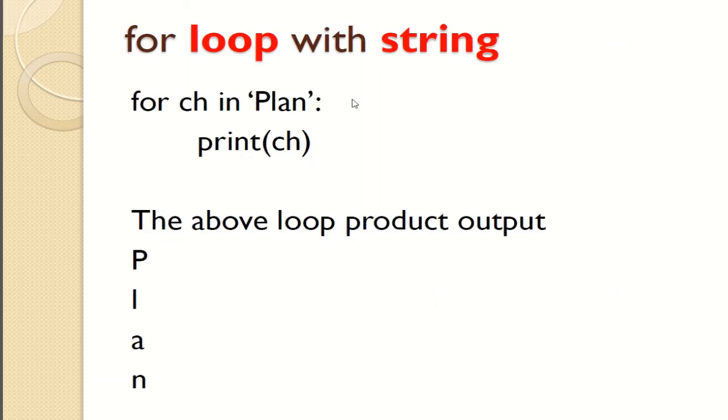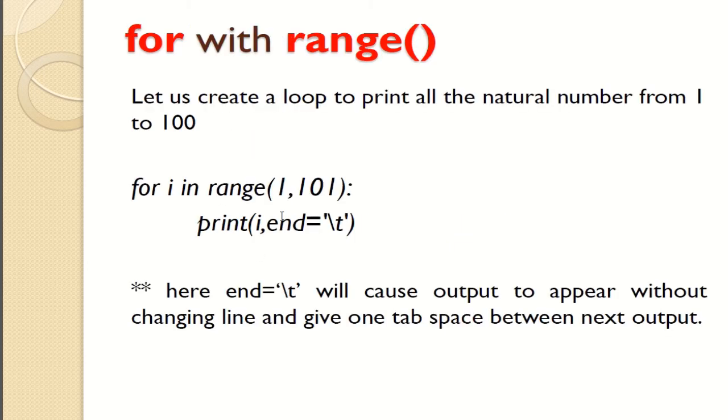Now for loop with a string: for ch in plant, print ch. So ch is a character, and it will go through all the characters present in plant and display them in loop form, not in sentence form.